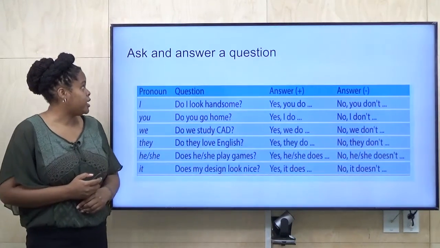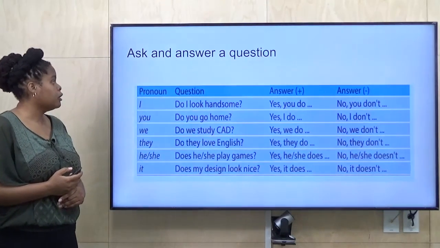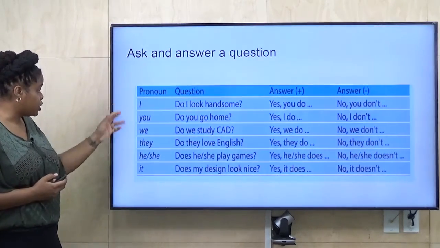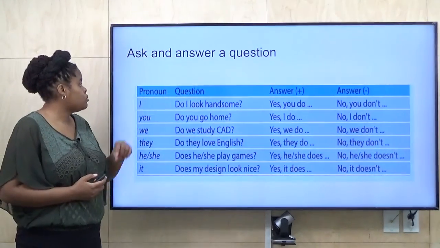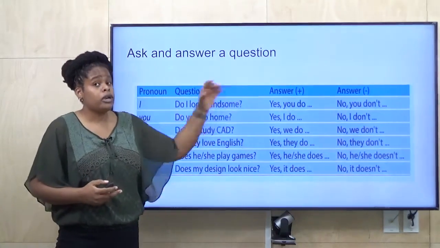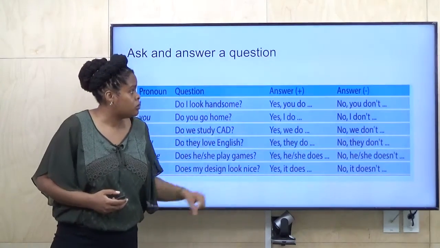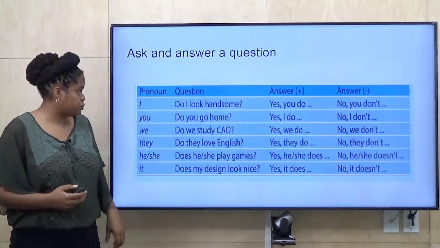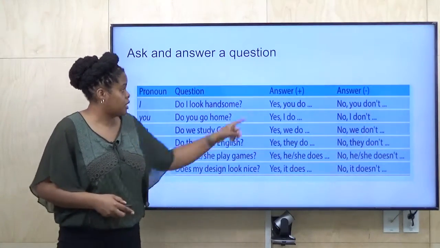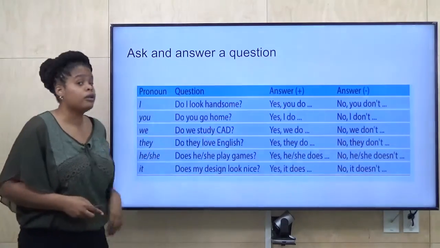Here is how we ask and answer a question using our present tense regular verbs. So here are your pronouns, your subject. And question 1, do I look handsome? You have 2 answer choices, the affirmative, yes, or the negative, no. So, do I look handsome? Yes, you do. No, you don't.